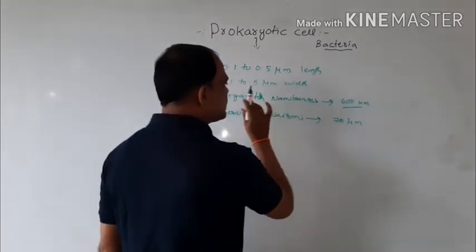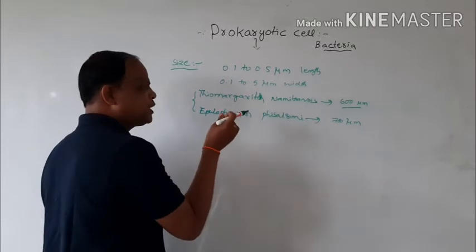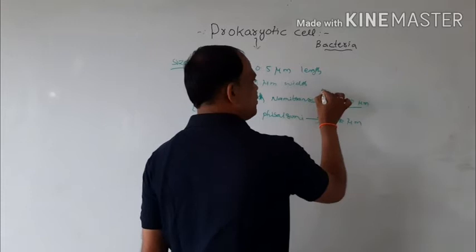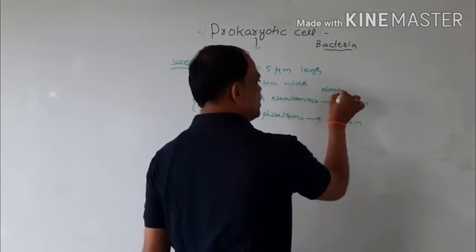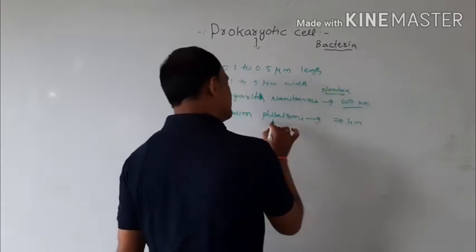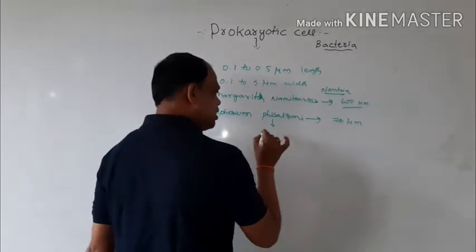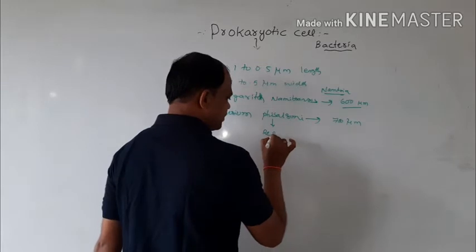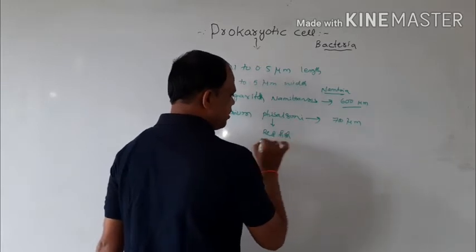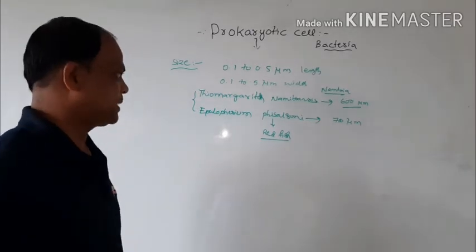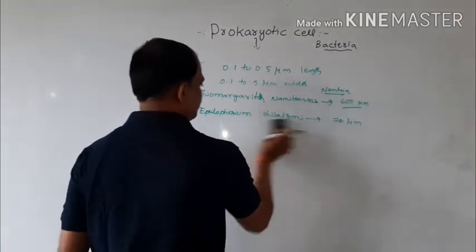Thiomargarita namibiensis is found in the river of Namibia, and Epulopiscium fishelsoni is found in the intestine of red fish. This is the size of bacteria. Okay, right.